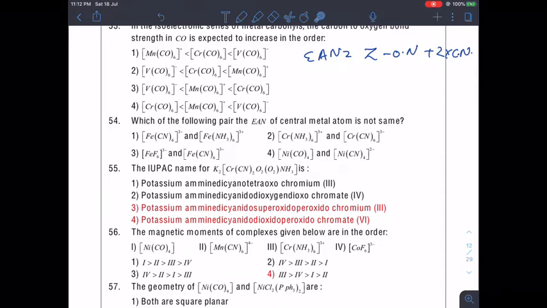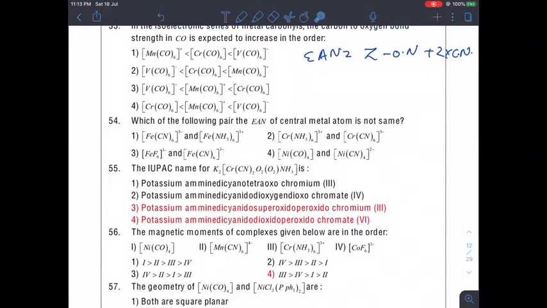Now look at these two examples. What is the oxidation number of iron here? Plus 3. Here plus 3. Coordination number 6 and 6. The atomic number of iron and iron is the same. That means it will be the same for 1 and 2. But they are asking not same.